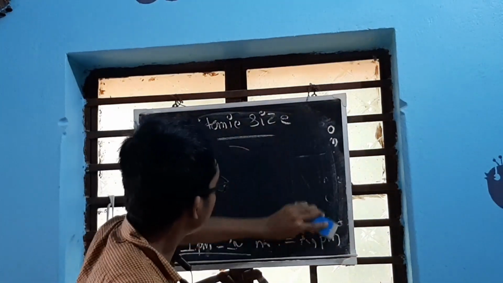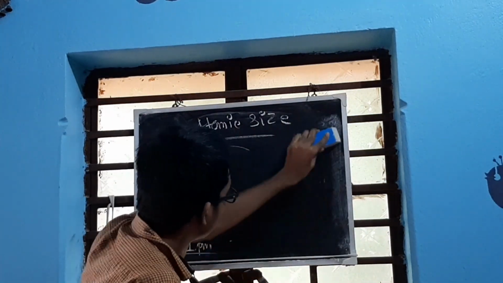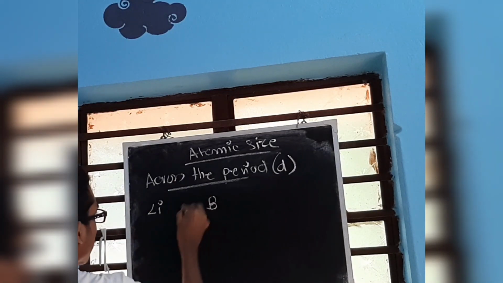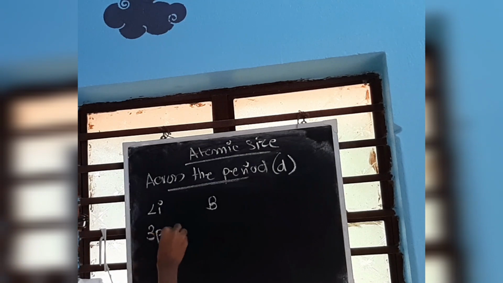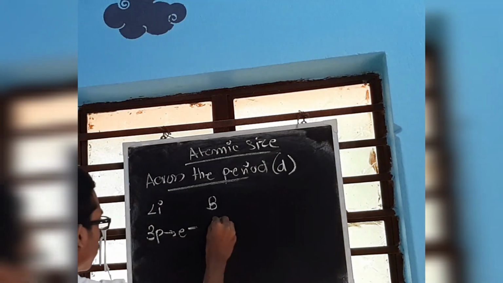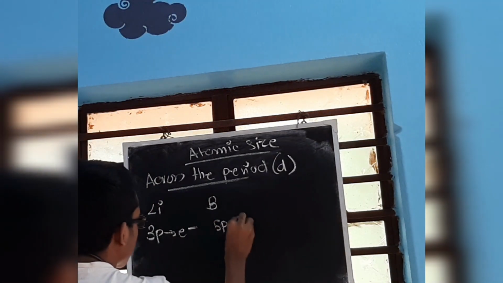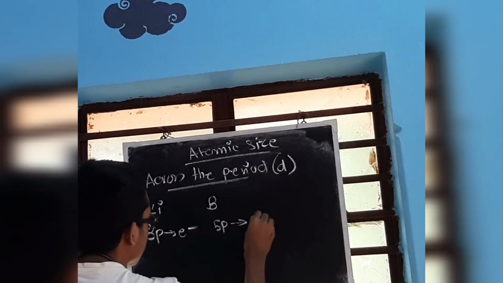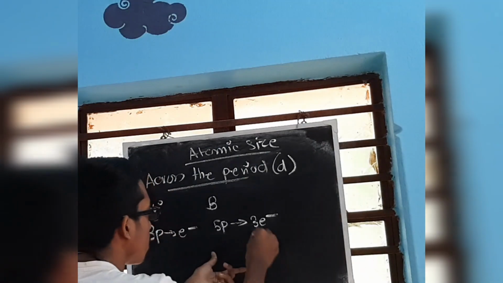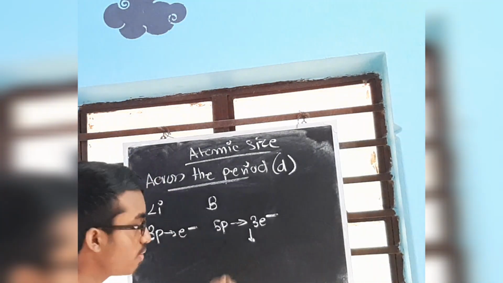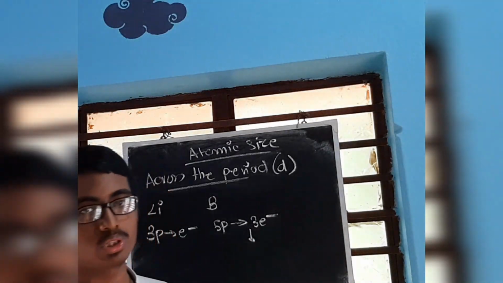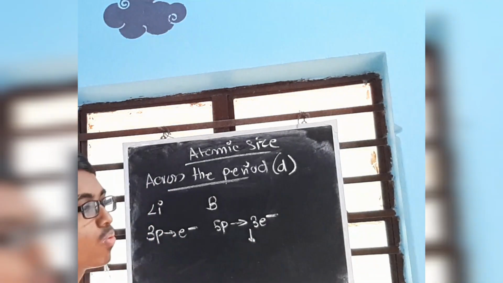Now what is the trend of this atomic size in the periodic table? Okay. First let us take lithium and let us take boron. Lithium has 3 protons attracting 1 valence electron. And for boron, there are 5 protons attracting 3 valence electrons. So the pull in this case is greater, but size will approximately decrease. Okay, why will it decrease? Because 5 protons can attract 3 electrons more closely than 3 protons attract 1 electron.